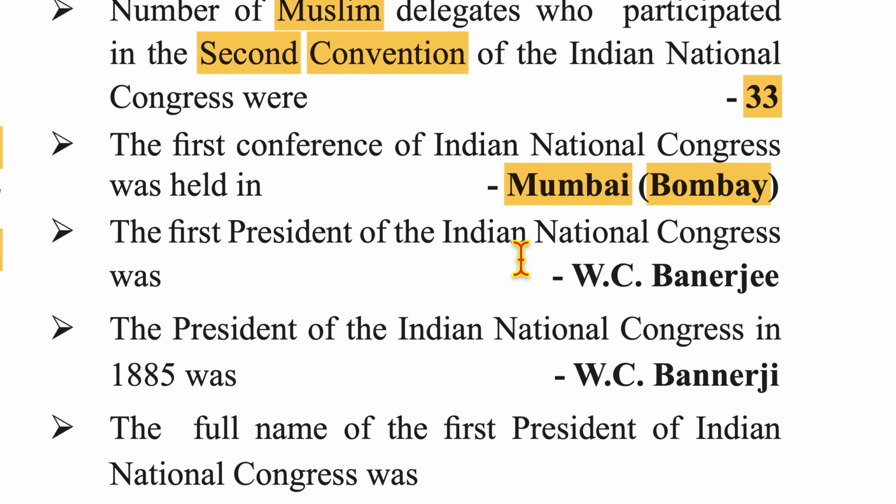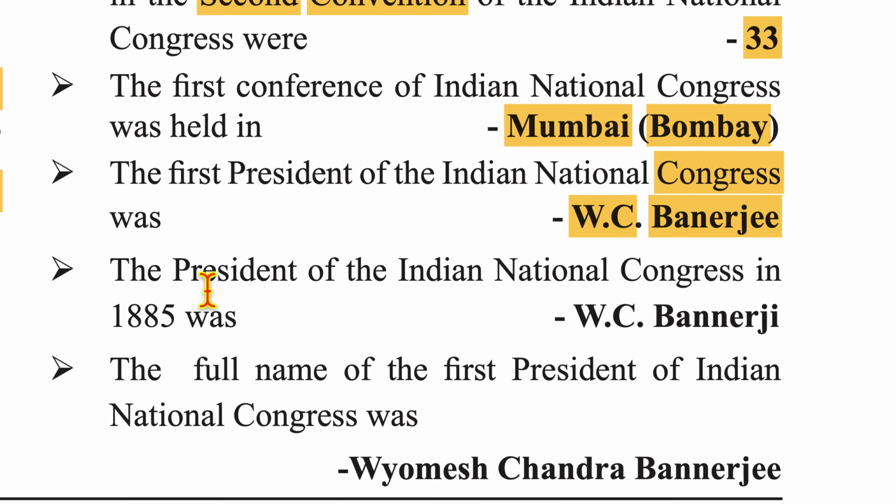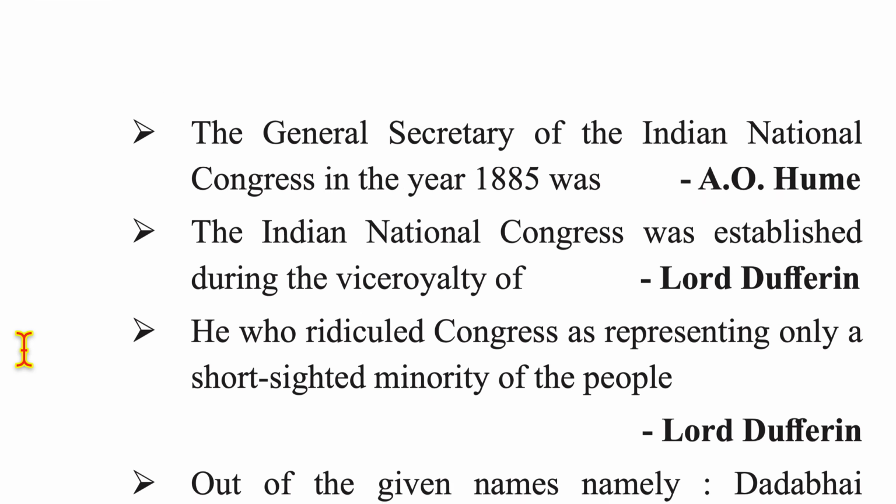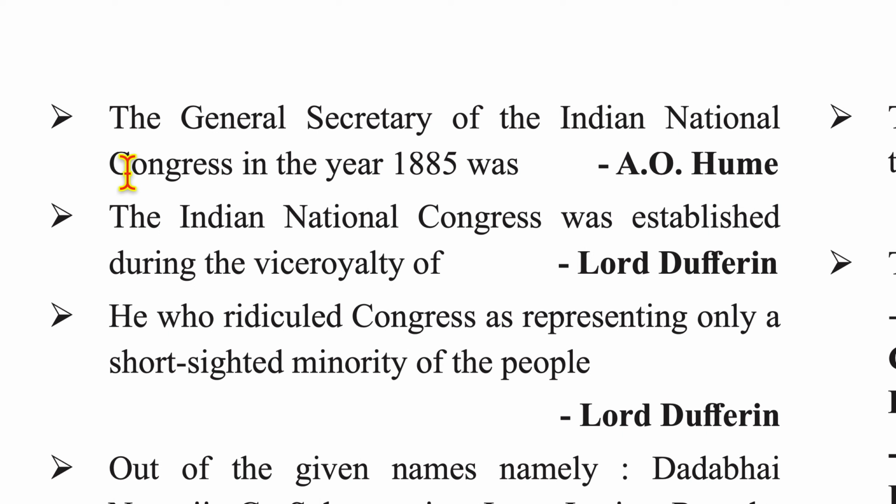The first president of Indian National Congress was W.C. Banerjee. The president of Indian National Congress in 1885 was W.C. Banerjee. The full name of the first president of Indian National Congress was Womesh Chandra Banerjee. The General Secretary of Indian National Congress in the year 1885 was A.O. Hume. The Indian National Congress was established during the viceroyalty of Lord Dufferin.